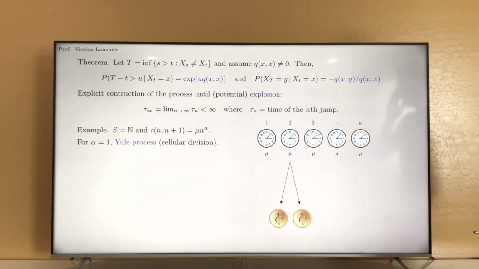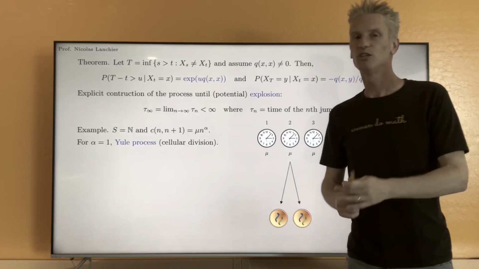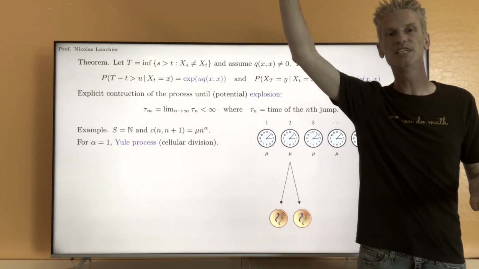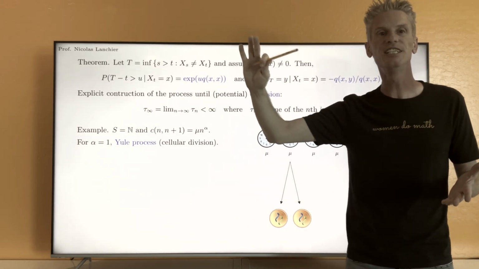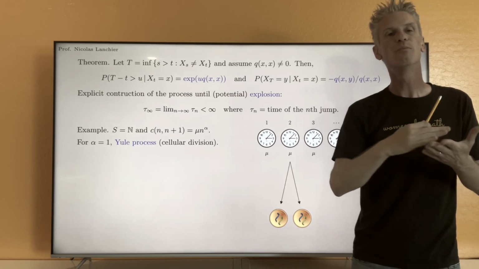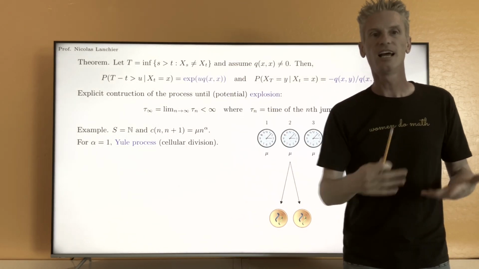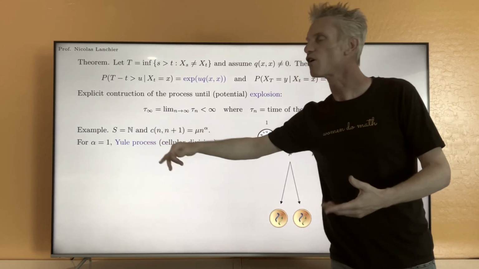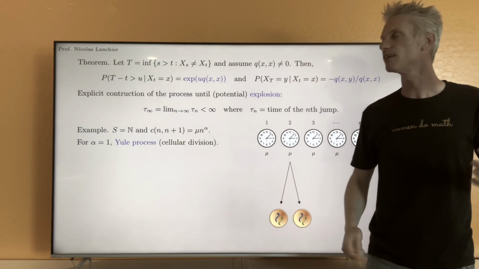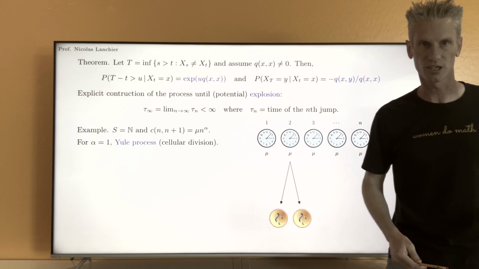Now, it turns out that for this process the population size goes to infinity. In fact it goes to infinity exponentially fast, but still it will take an infinite amount of time to reach infinity. And so this process for alpha equals 1 is not a continuous time Markov chain with explosion.